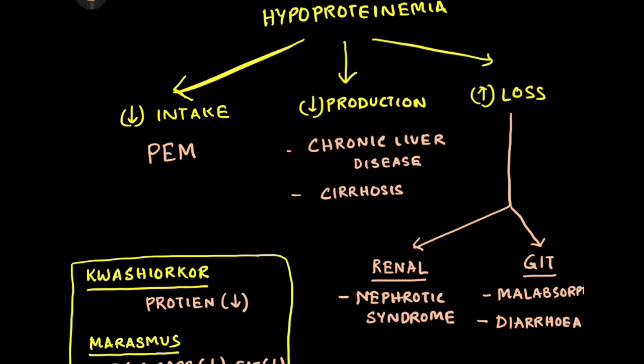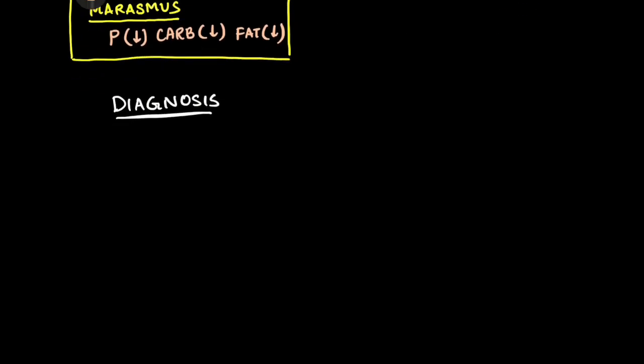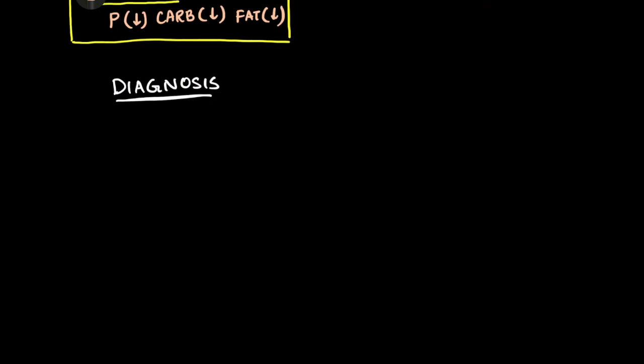So this slide over here summarizes the different causes and pathology associated with hypoproteinemia. Now the question comes, how we can diagnose hypoproteinemia? So whenever we talk of diagnosis, any diagnosis starts with two basic steps. Those steps are history taking and clinical examination.